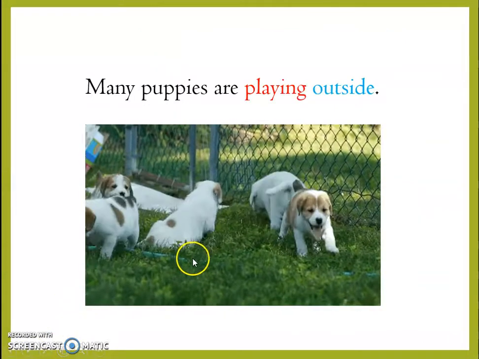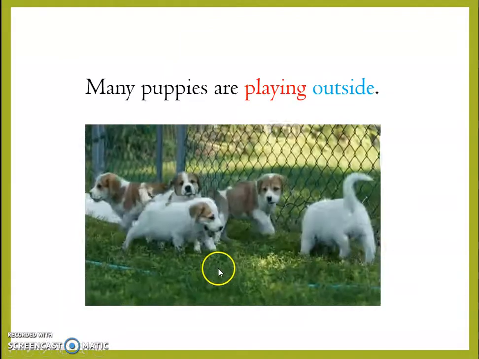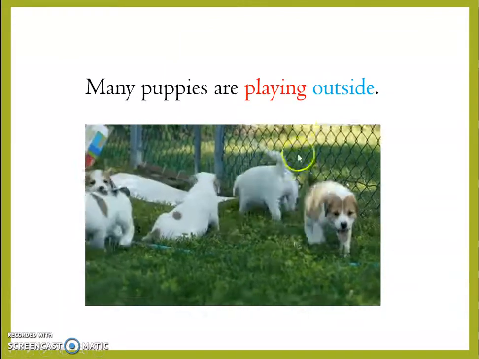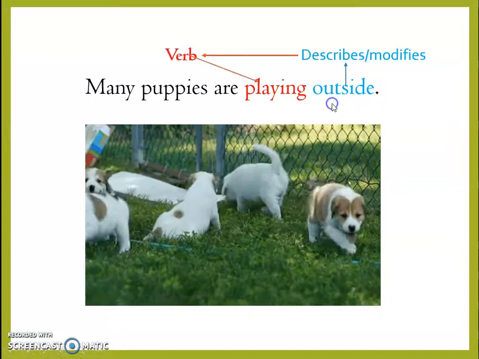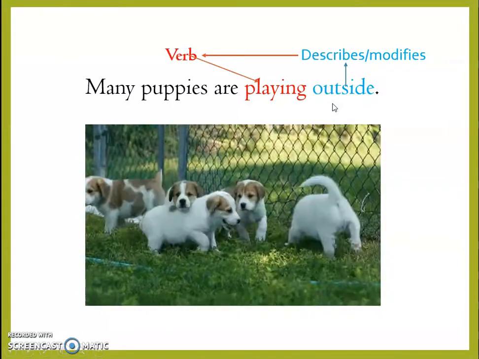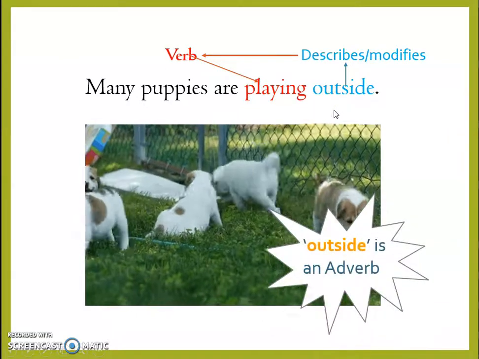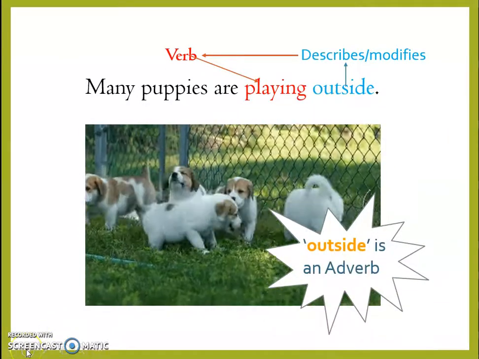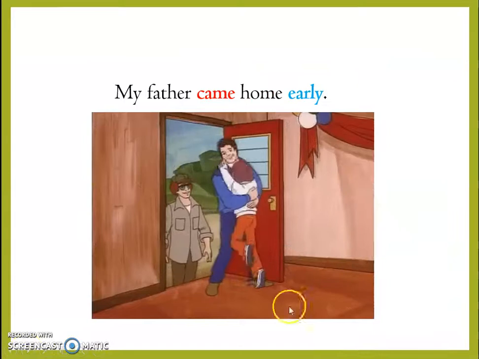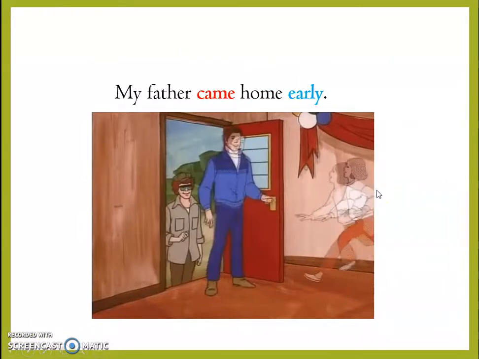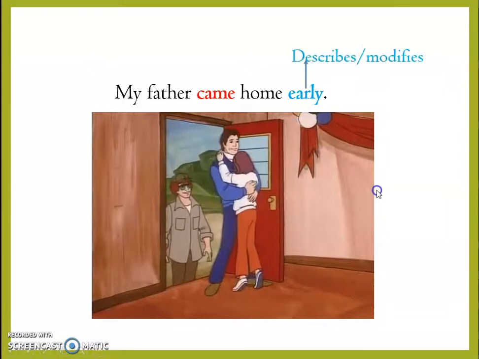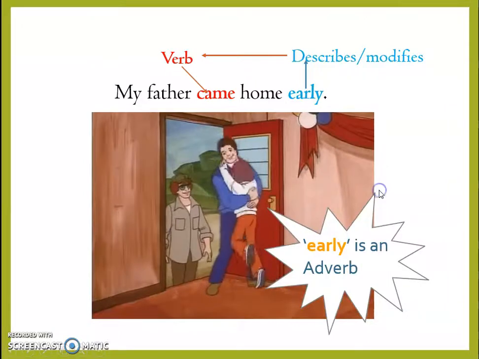Many puppies are playing outside. In this example, outside is describing or modifying the main verb playing. Here, outside is an adverb. Let us look at one more example. My father came home early. In this example, early describes the action word came. Here, early is an adverb.